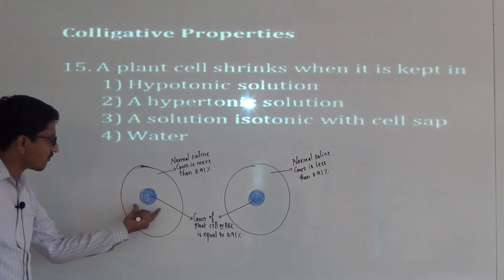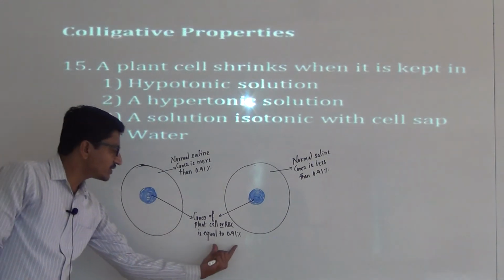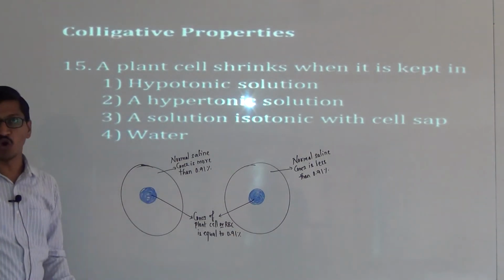The concentration of blood or plant cells is 0.91%, and this is isotonic with normal saline water.